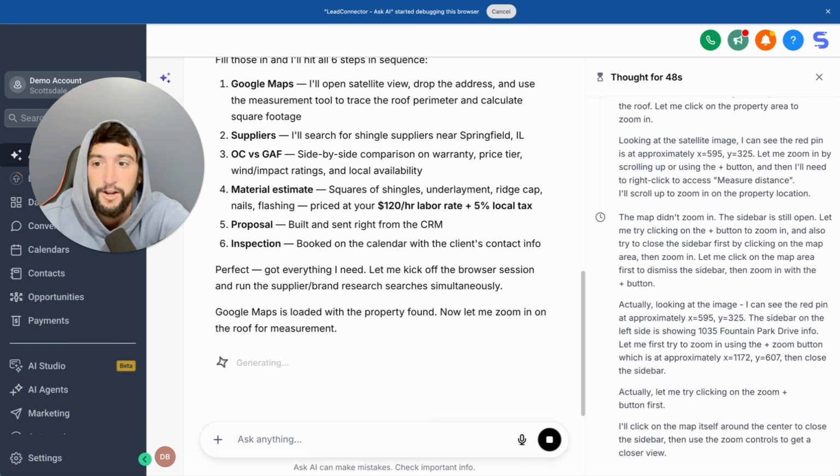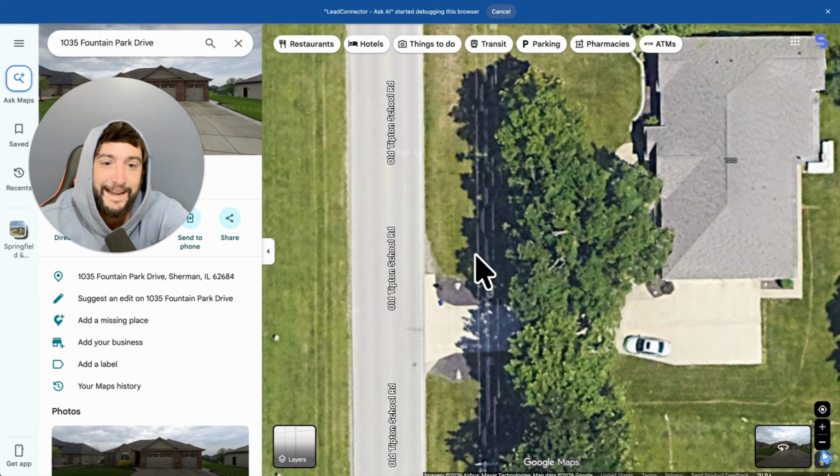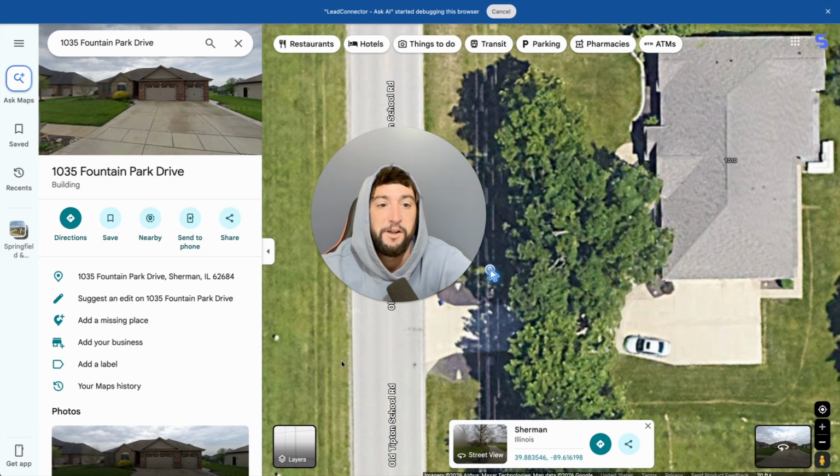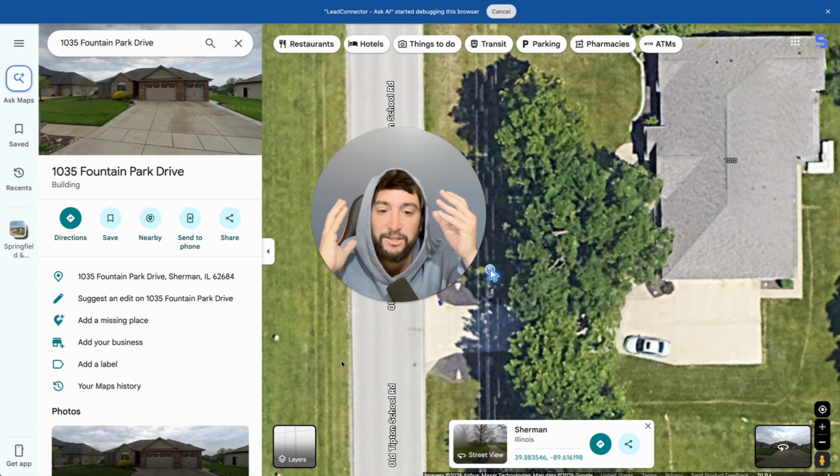But check this out, guys. It already opened it up. It's looking at the actual satellite of the house. This is the house. See, 1035 Fountain Park Drive, Sherman, Illinois. This is the one that's for sale on Zillow. They are measuring the house based off the satellite. That is genuinely insane. Now they're going to know the exact quote for the roof.